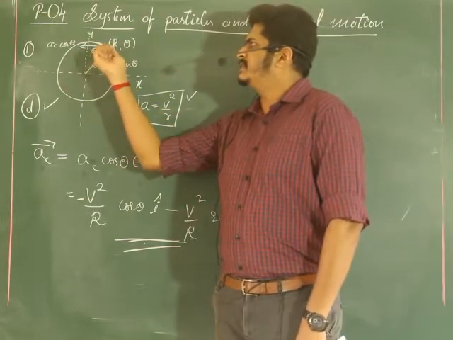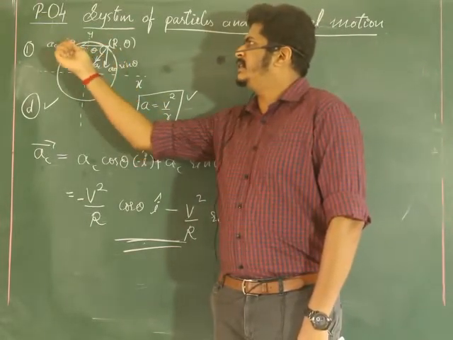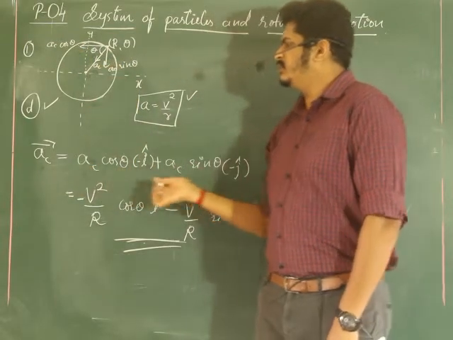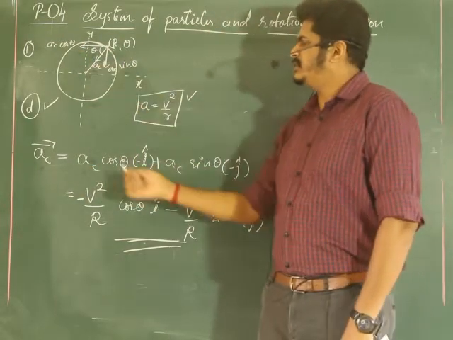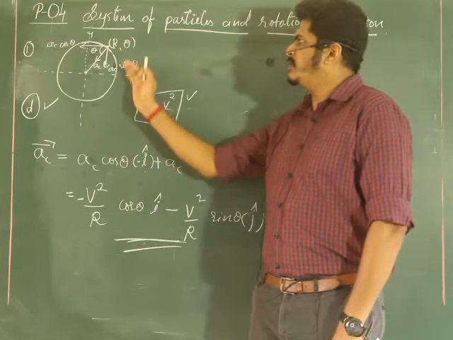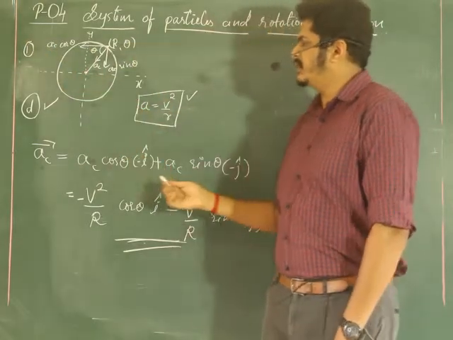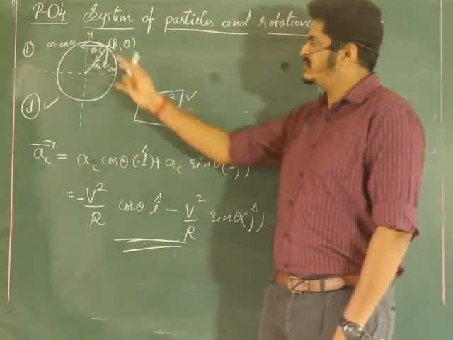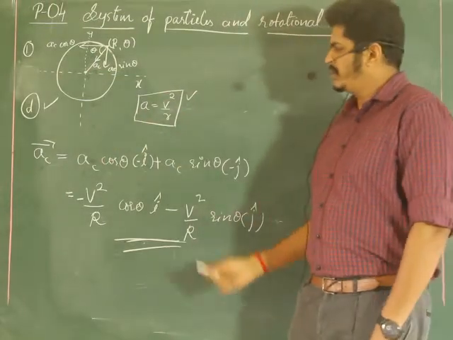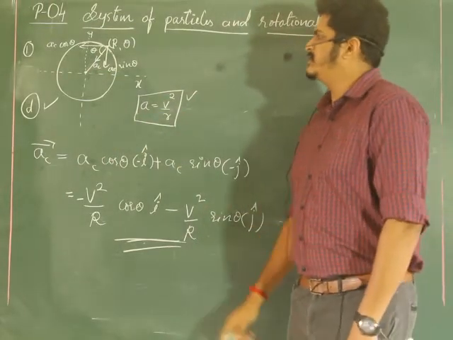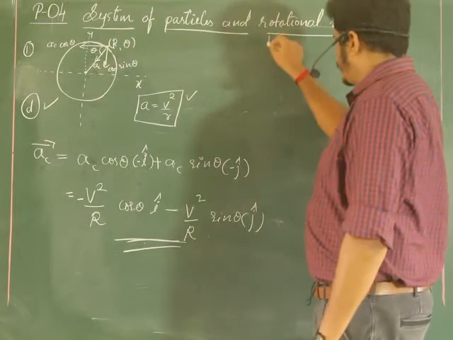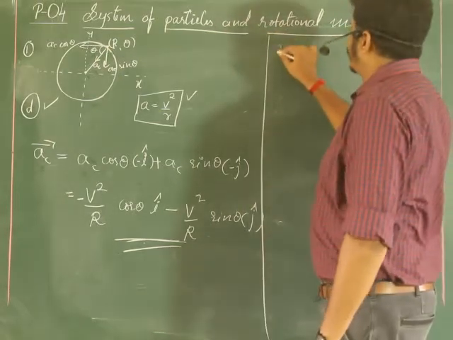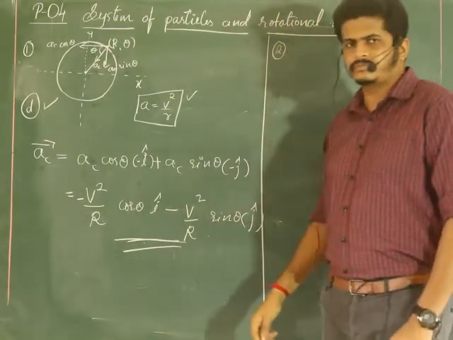Take the acceleration direction and split it into components, adding those two in their directions. Here it is minus i cap because it is directed in the reverse x direction. Here minus j cap because it is directed in the reverse y direction. So finally we got this. I think this is clear for you people. So let me go for question number 2.